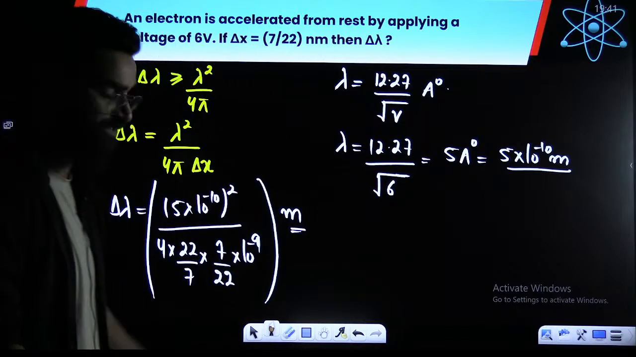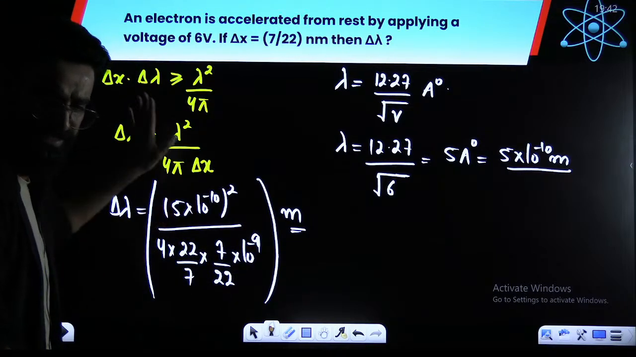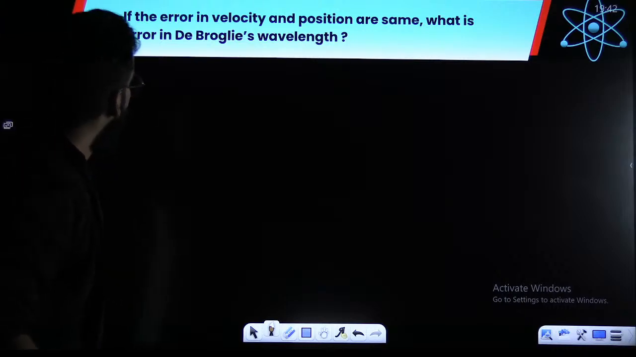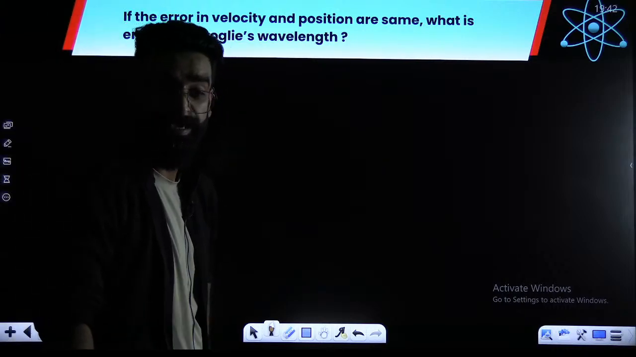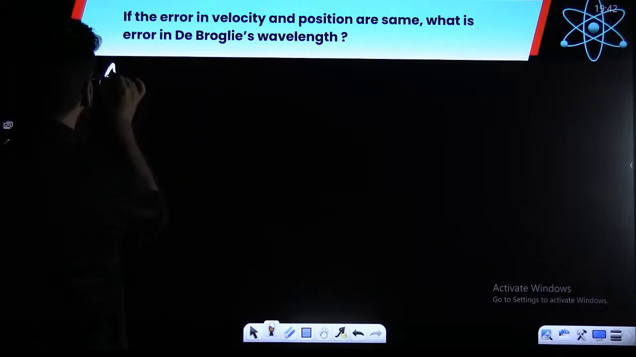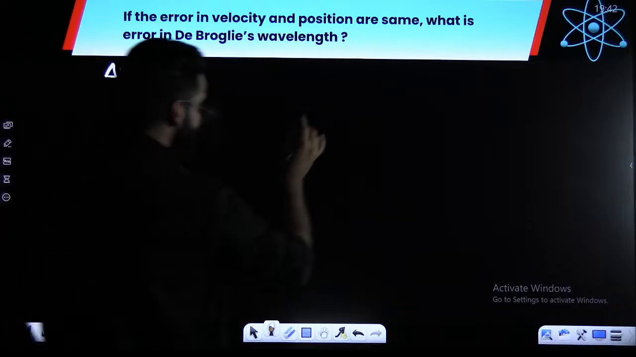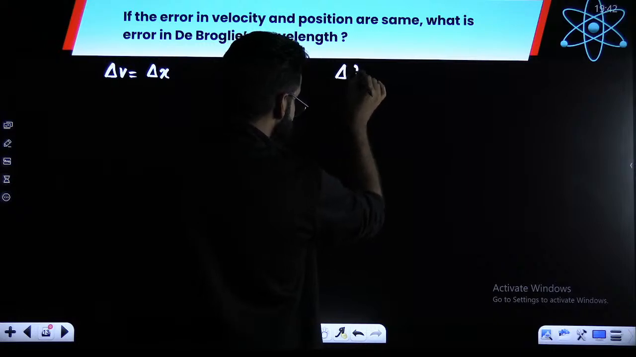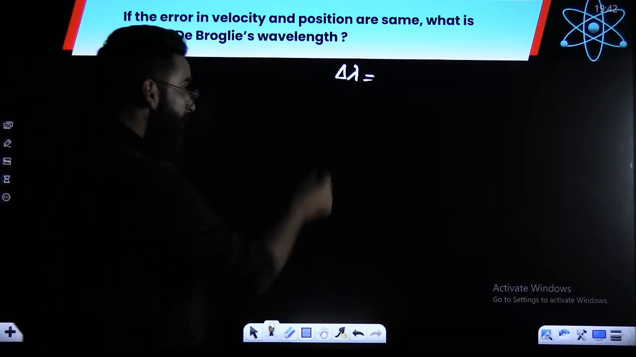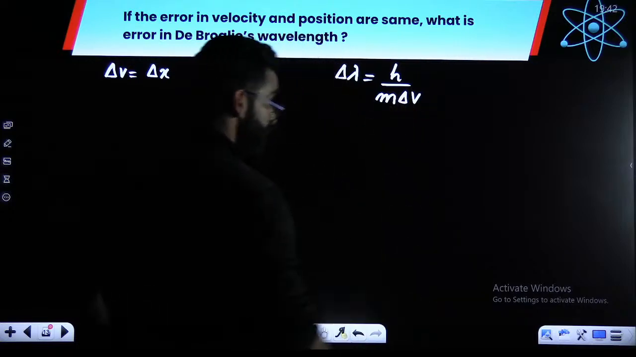This was one more type of question that can be asked. Now, it's just a matter of calculation, nothing else. You'll be getting delta lambda here. For example, you have a question like this: if the error in velocity and position are the same, calculate the error in de Broglie's wavelength. Error in de Broglie's wavelength is represented by delta lambda. We have to get the delta lambda value, and you know, delta lambda is nothing but h upon m delta v.